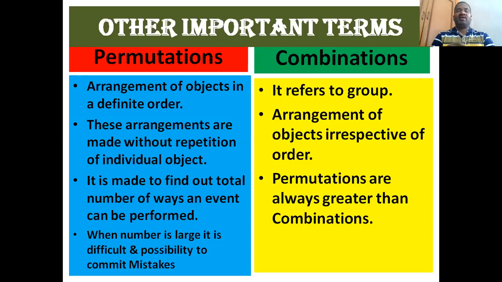LI, one arrangement, one order. LK, another order. LE, another order. That's all. Next, with the I letter. IK, one order. IE, another order. And IL is another order. Similarly, if you start with K, KE, one order. KL, one order. And KI, another order. Similarly, with the E also.